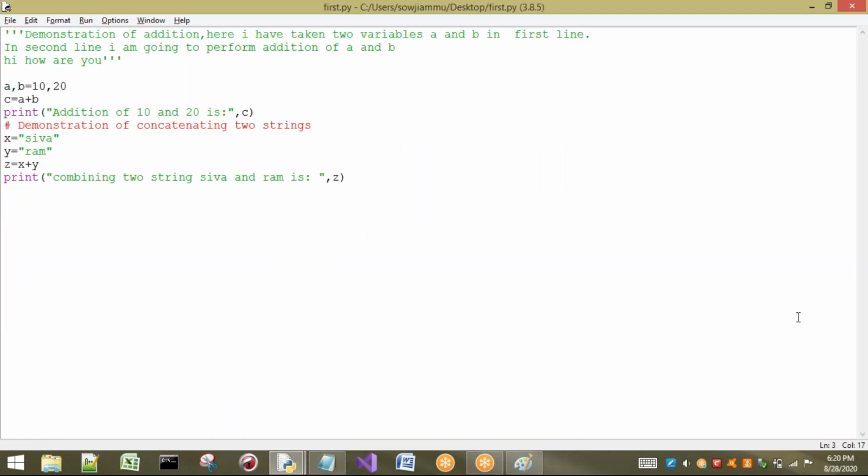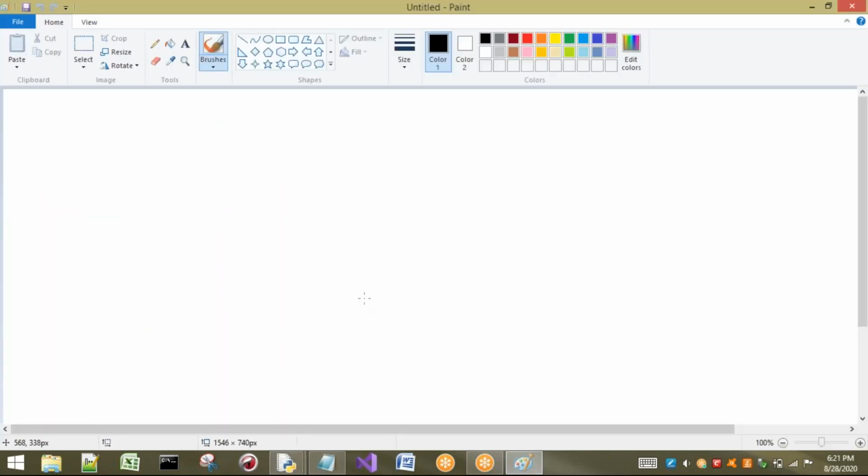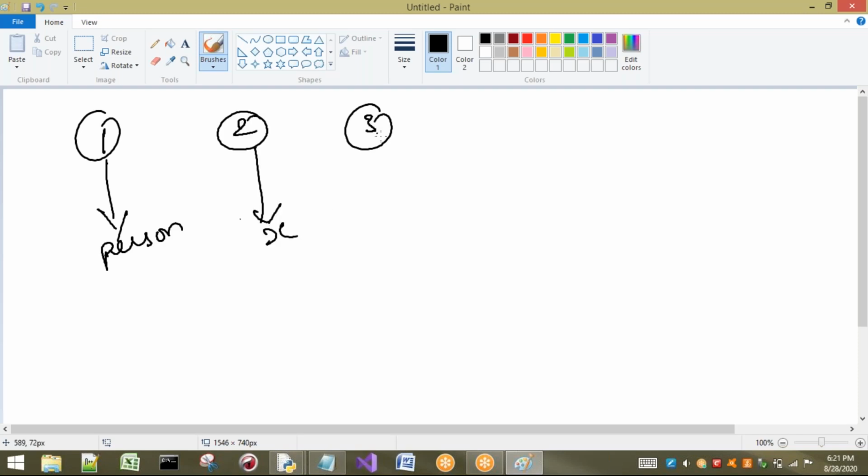So this is about comments. What is the use of a comment? The main advantage of a comment is to make the programmer understand the code. Generally, where do we need these comments? For example, if we are going to perform a project, a general project will be divided into a number of modules. The first module will be given to one person, the second module to some X person, the third module to some Y person, and this one to a Z person.